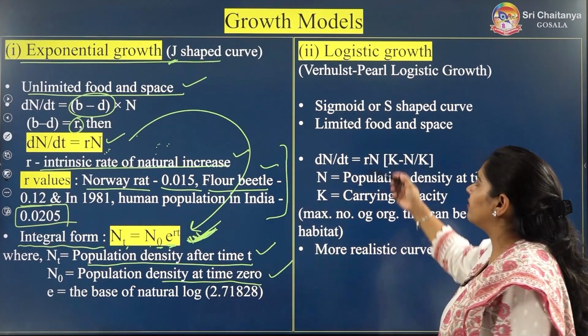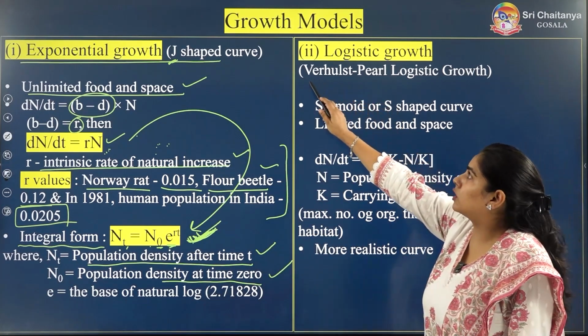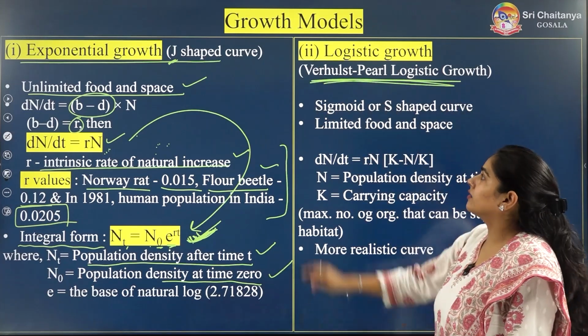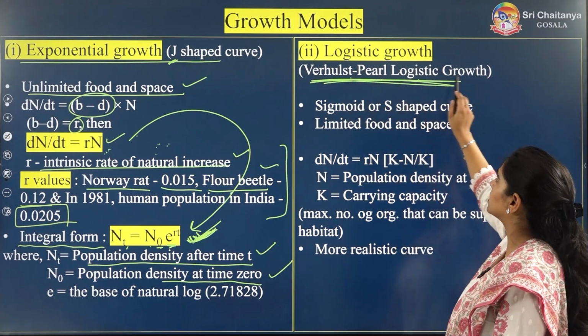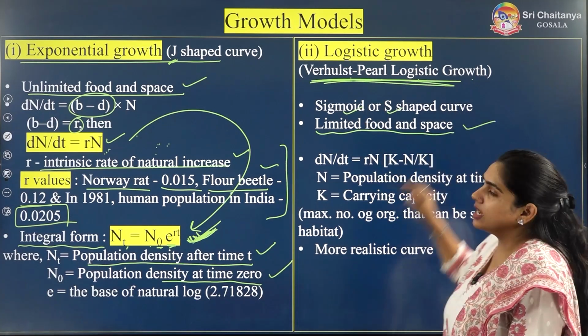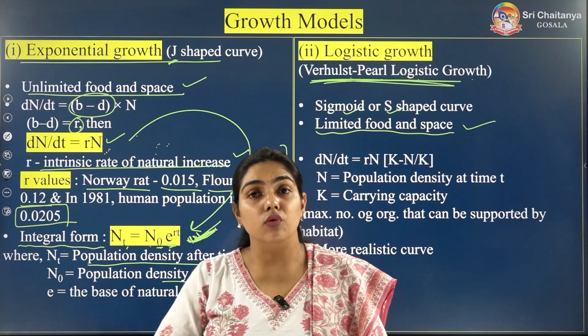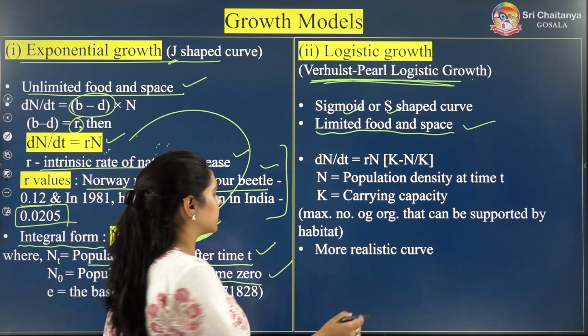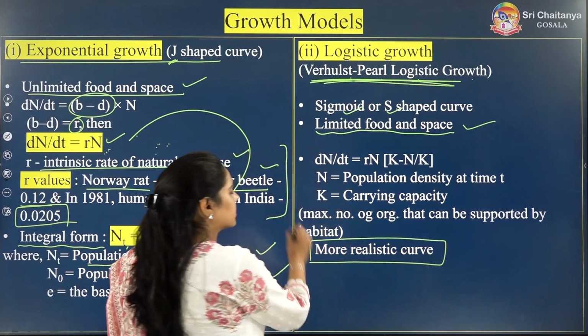Now what I have written here, the other name of the logistic growth curve is Verhulst-Pearl logistic growth. It is sigmoid or S-shaped, and obviously it represents that food and resources are limited. So that is the more realistic one. This is the more realistic curve.